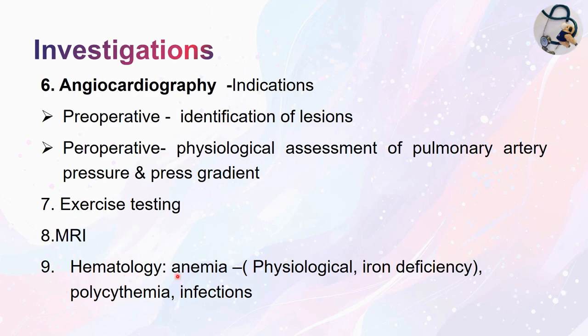the screening blood test helps you to detect anemia. Anemia can be physiological or it can even be iron deficiency anemia. In congenital cyanotic heart disease, polycythemia can be detected by doing the blood test, and infections, which are common in the left to right shunt or the acyanotic heart diseases, can also be screened by doing a complete blood count.